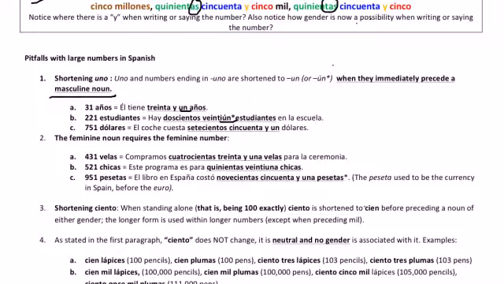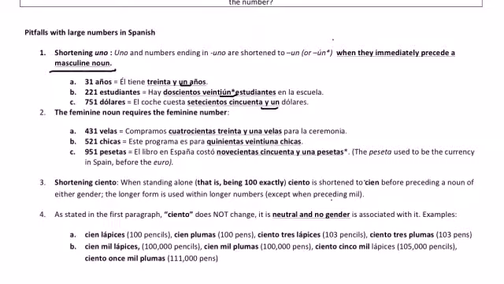If I have $751, el coche cuesta $751. When you have a feminine noun and you're using the word uno, you will need the feminine version, which is going to be una. So 431 velas.